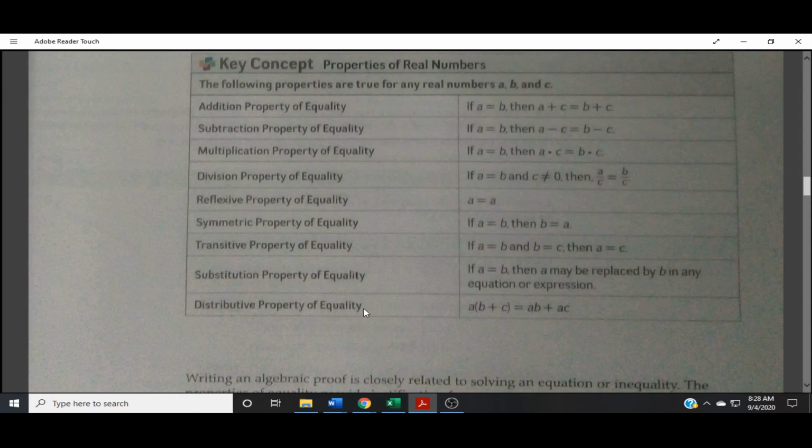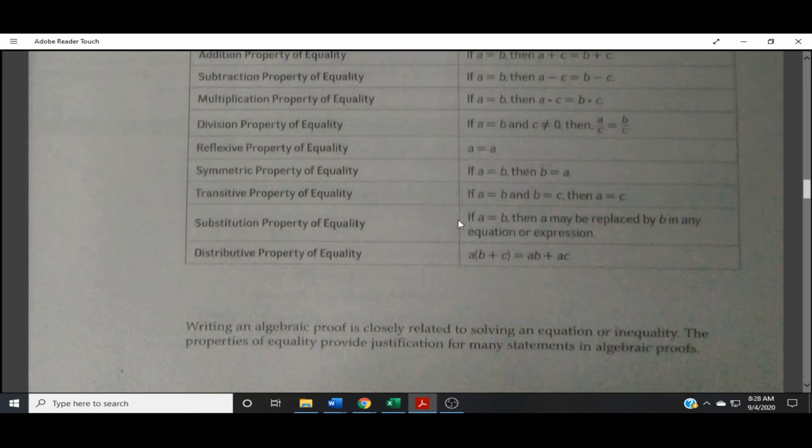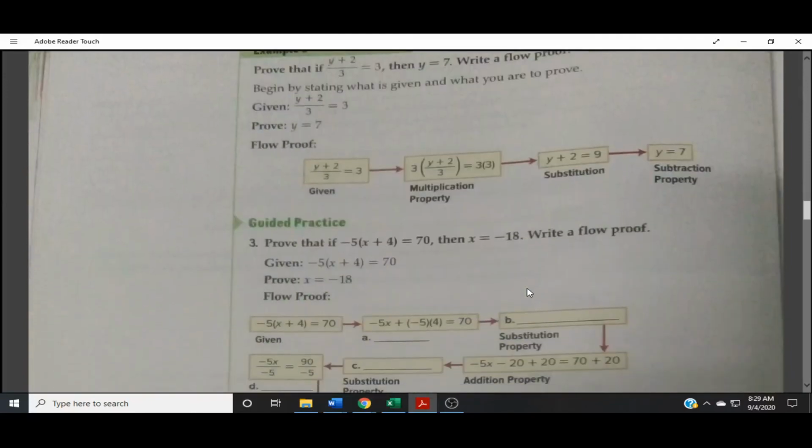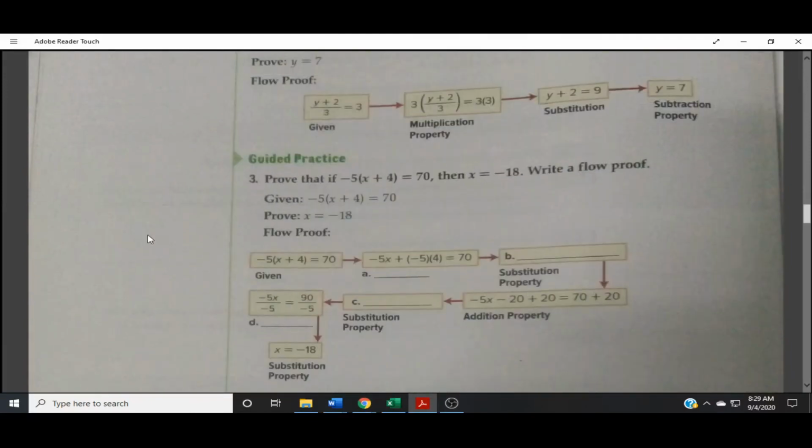So use those underneath. State which property you're using. You don't have to say of equality. Just say addition, subtraction, multiplication, division, reflexive, symmetry, transitive, substitution, distributive.